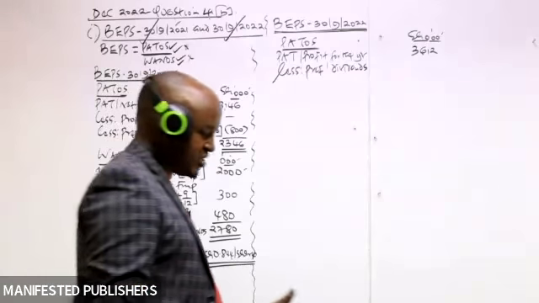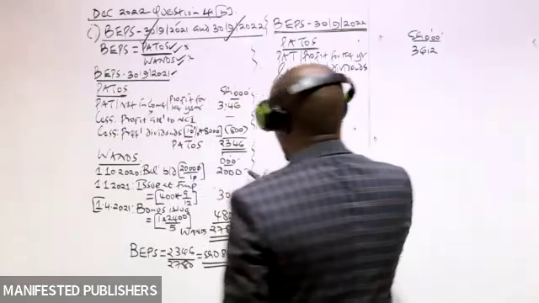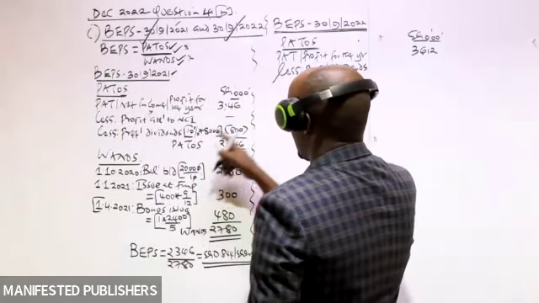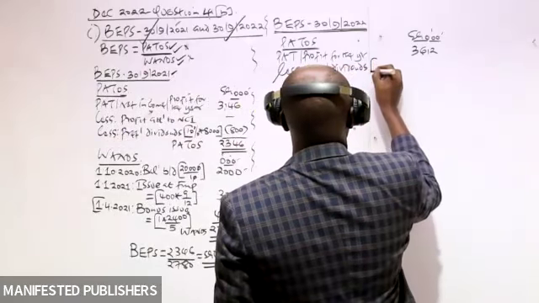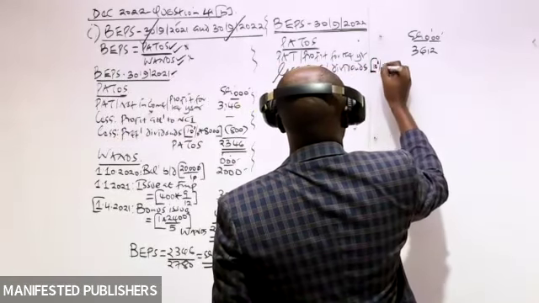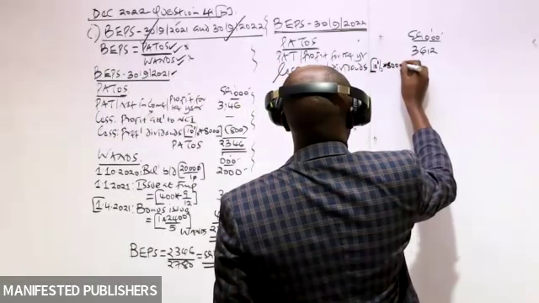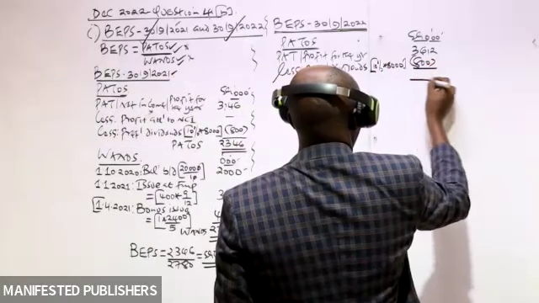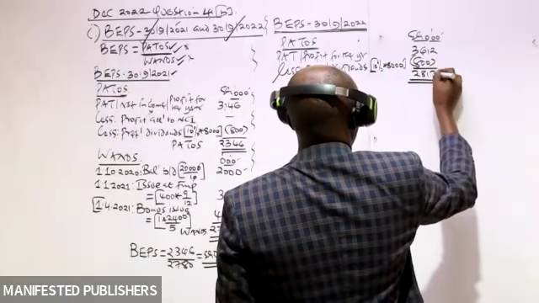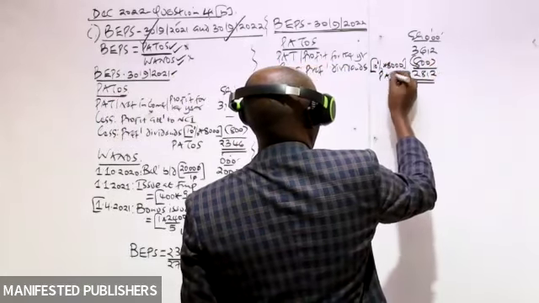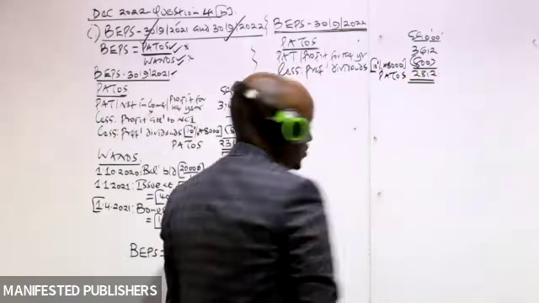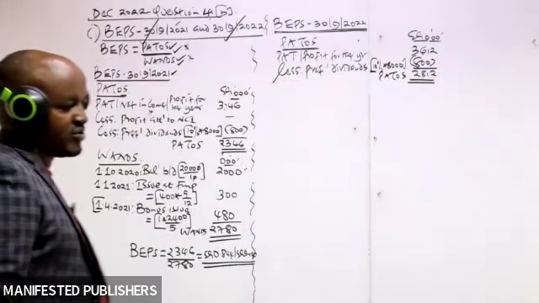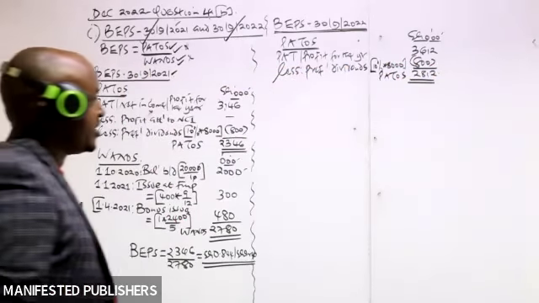So the dividends paid will be the same in year 2, 10% of 8,000, which will give us 800. And this will give us 2812.